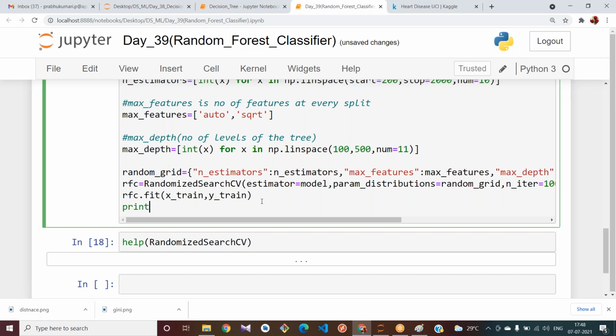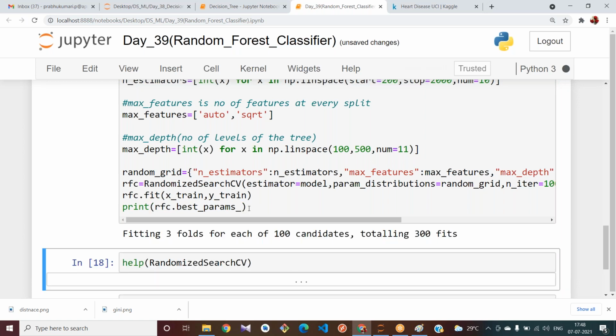Now I want to print out the best parameter values here. Now how do we do that? RFC dot, there is one method called best_params_. Okay, best_params_, this is one method. I'll try to run this one.